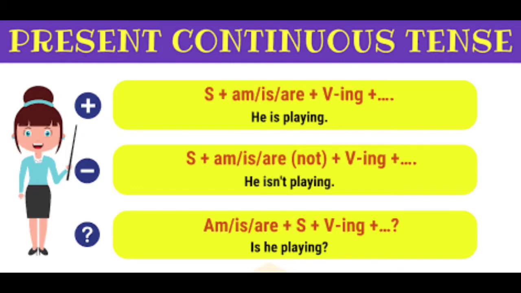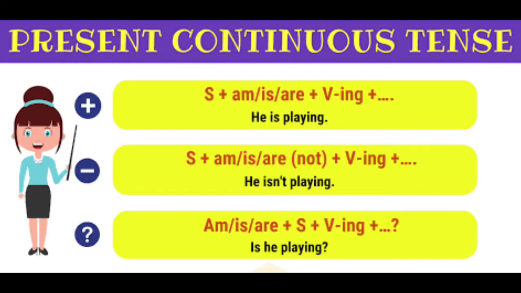The next sentence pattern is for negative sentences. See here the same thing: subject plus be form of verbs like am, is and are, along with the negative word not, plus verb plus ing. See the example given here. He isn't playing. N't represents not. So this is a negative sentence.